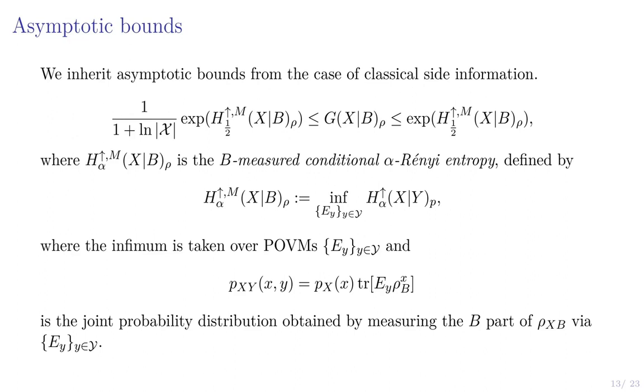And the probability distribution you calculate the entropy for is related to the POVM by the same formula we saw before, except here written in terms of the joint distribution of x and y. And this B measured conditional Renyi entropy is kind of interesting. It may remind you of the measured Renyi divergence, but it's a little bit different than that. We discussed some of these subtleties in the paper.